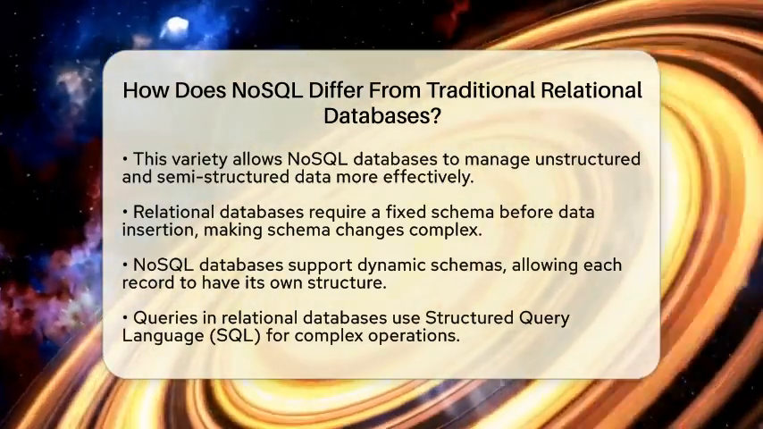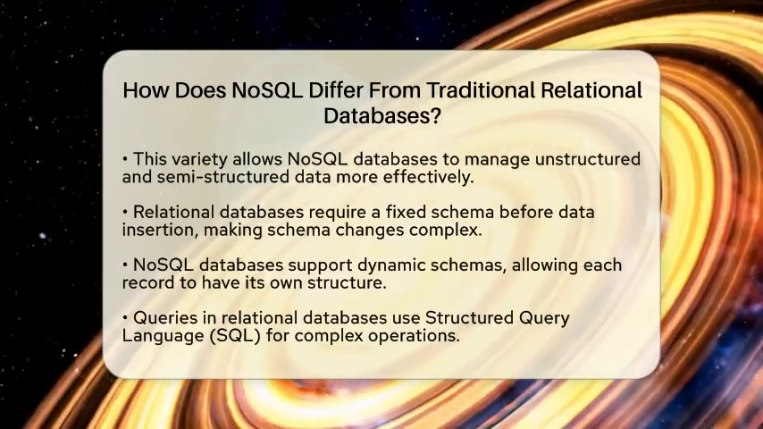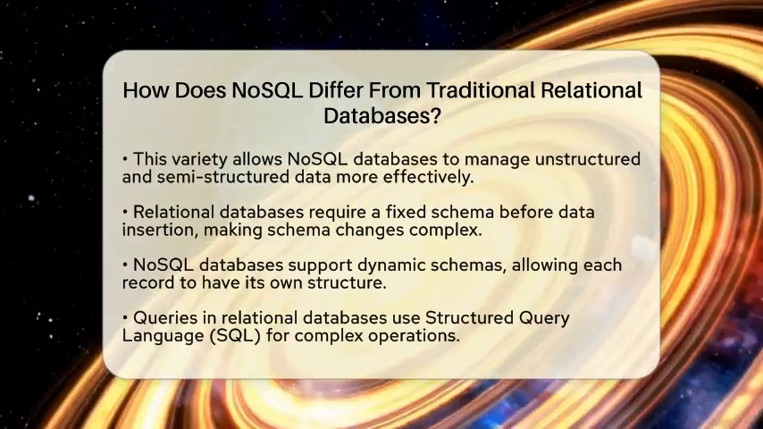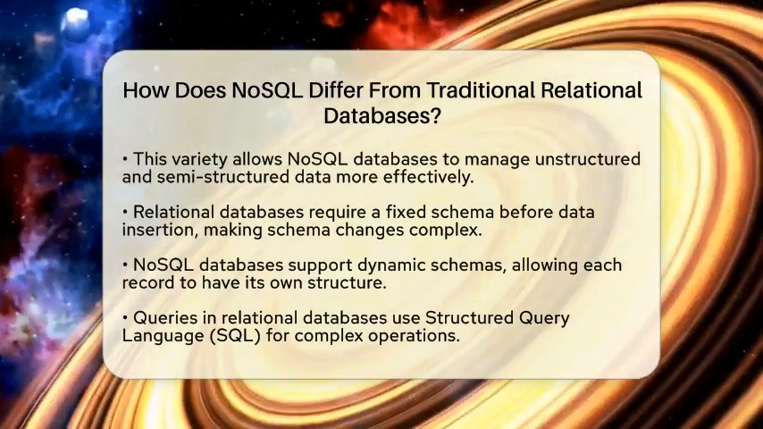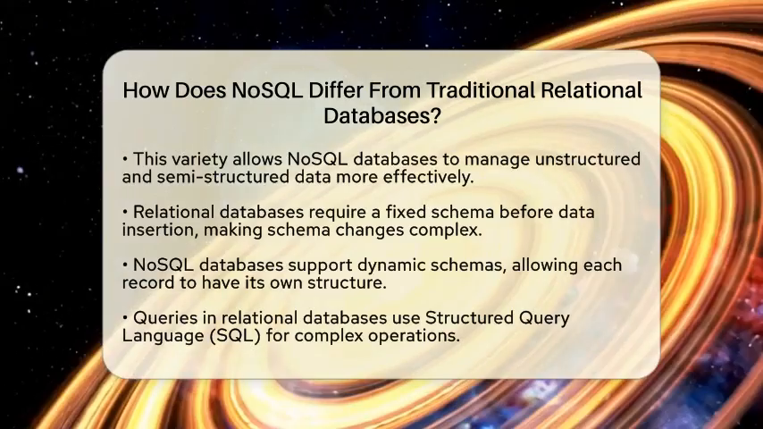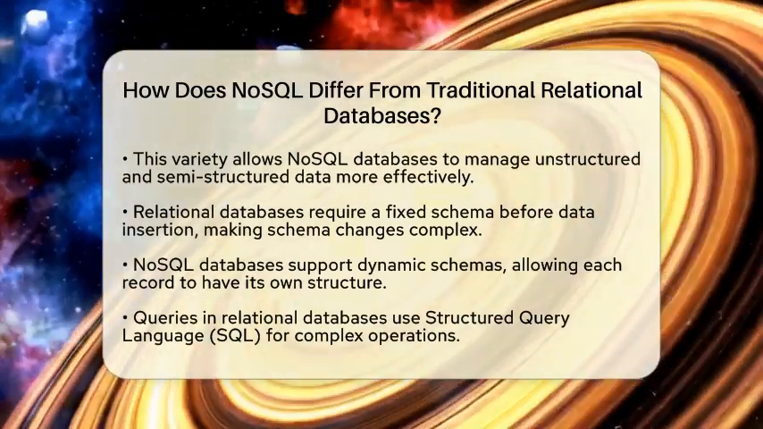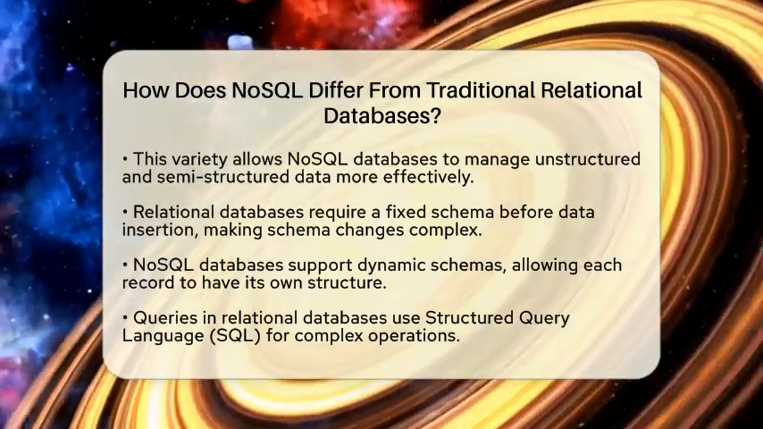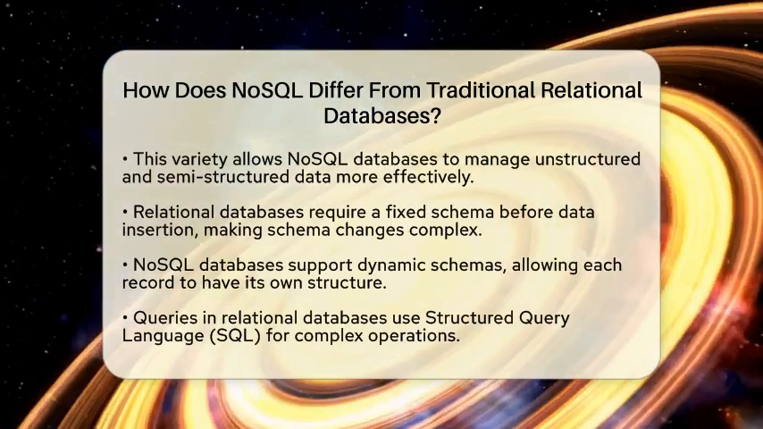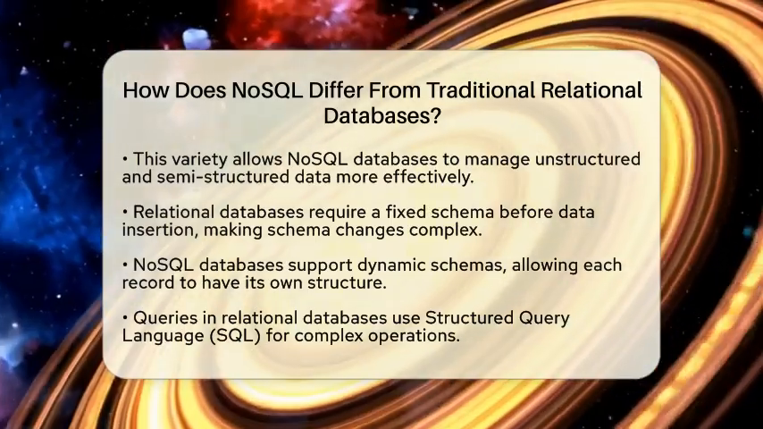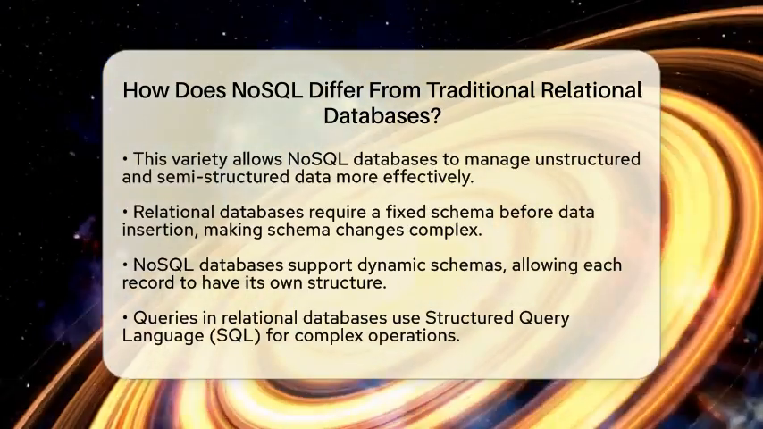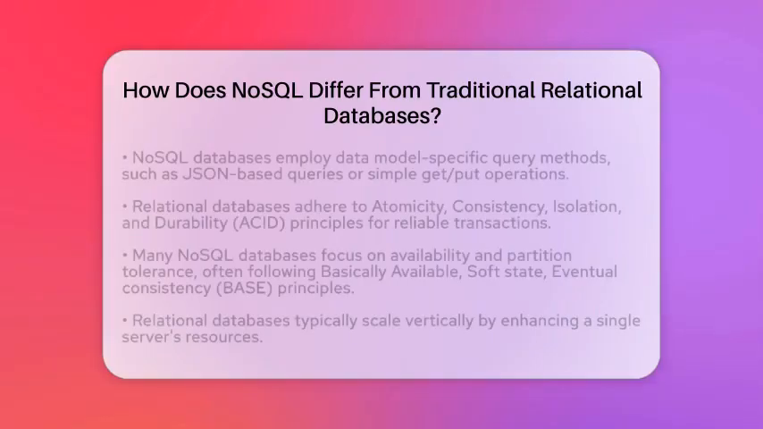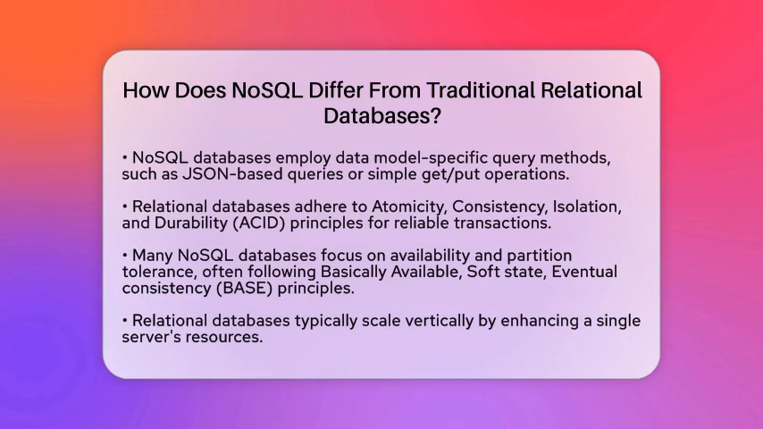Now let's discuss how queries are handled. Relational databases use structured query language, which is a standardized way to perform complex queries and joins. NoSQL databases, however, do not rely on this language. Instead, they use query methods that are specific to their data model. For instance, document databases often use queries based on JavaScript object notation, while key-value stores use simple get and put operations.